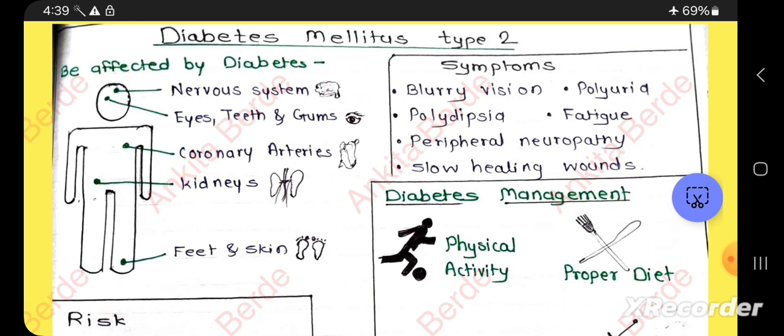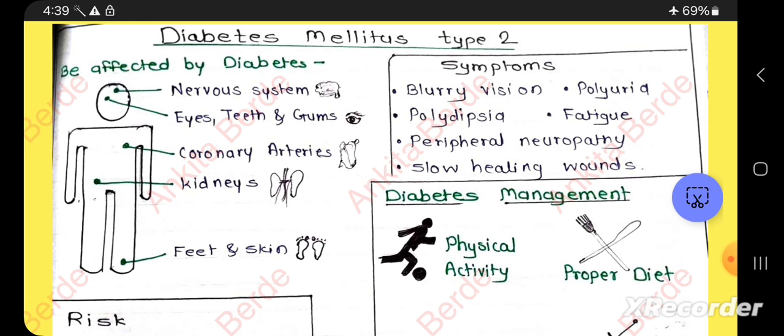affected. And now see the symptoms of type 2 diabetes mellitus. It includes blurry vision, polyuria, polydipsia, fatigue, peripheral neuropathy, slow healing wounds. Then how can you manage the diabetes?